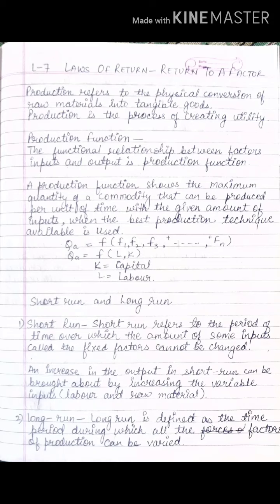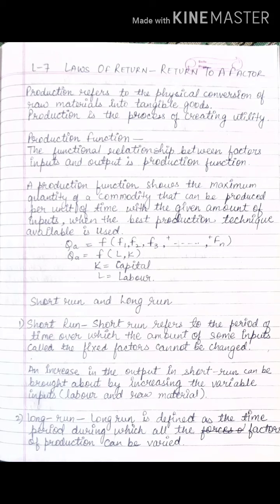Now return means output. Fine. Now output deals with what? Production. So first we will understand what actually production is. Production refers to the physical conversion of raw material into tangible goods. Tangible goods means the goods which we can touch, which we can see. So now whatever raw material is being converted into tangible goods, that is finished goods, that is production.